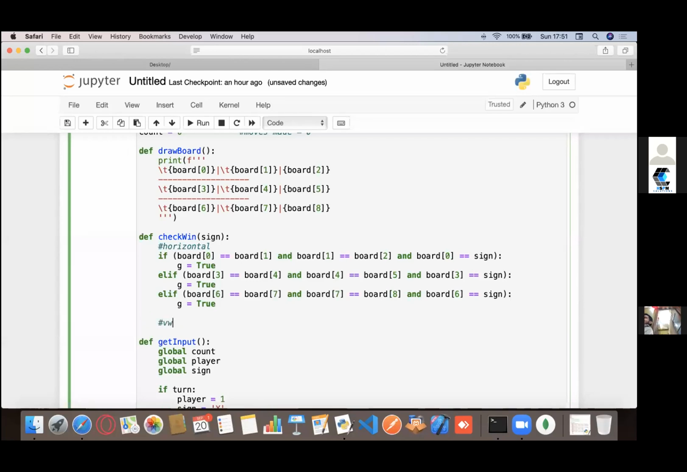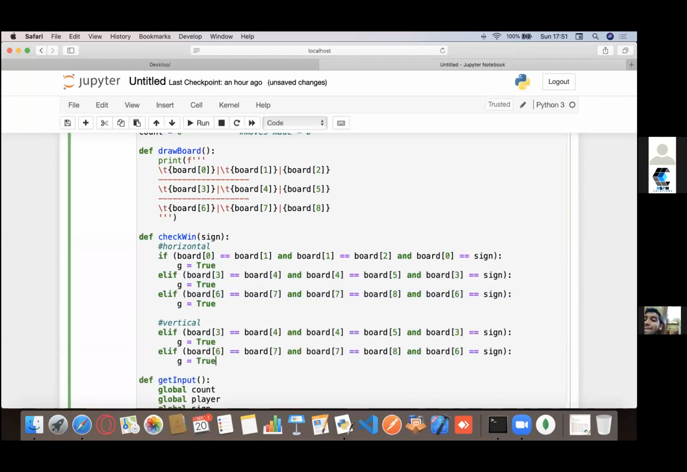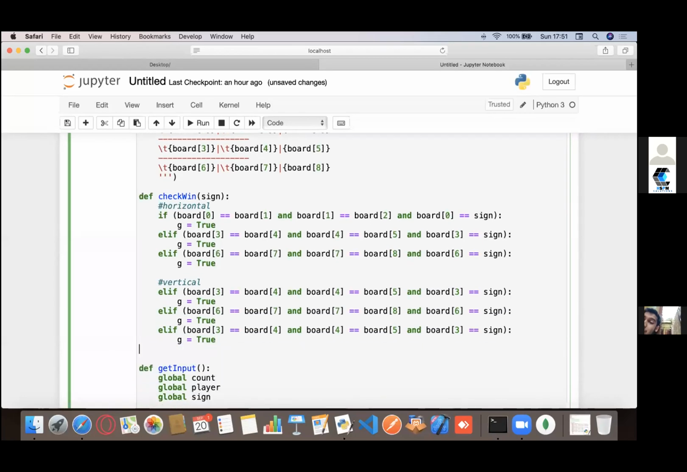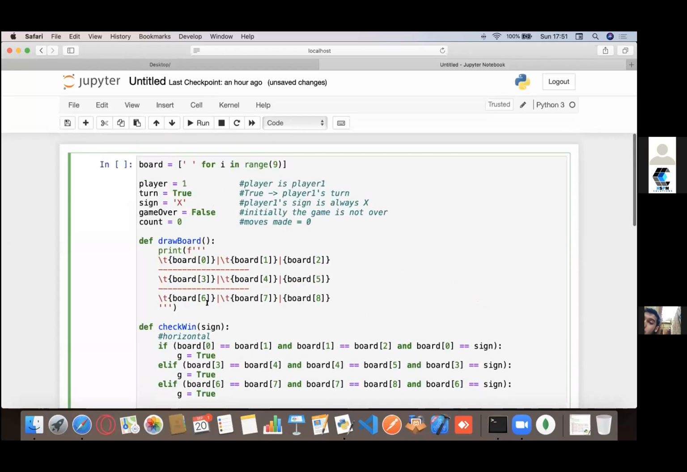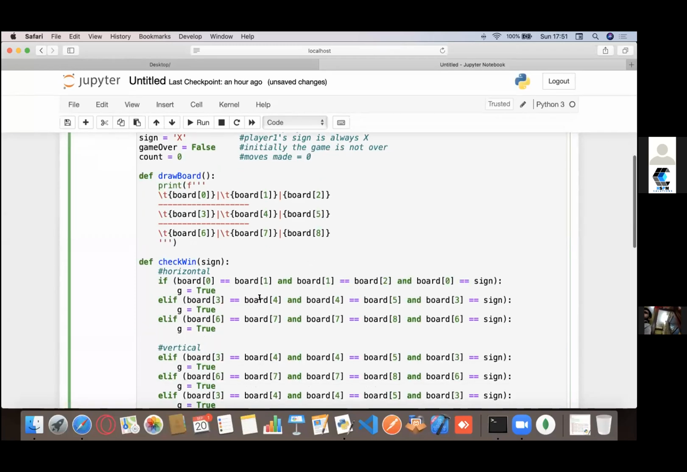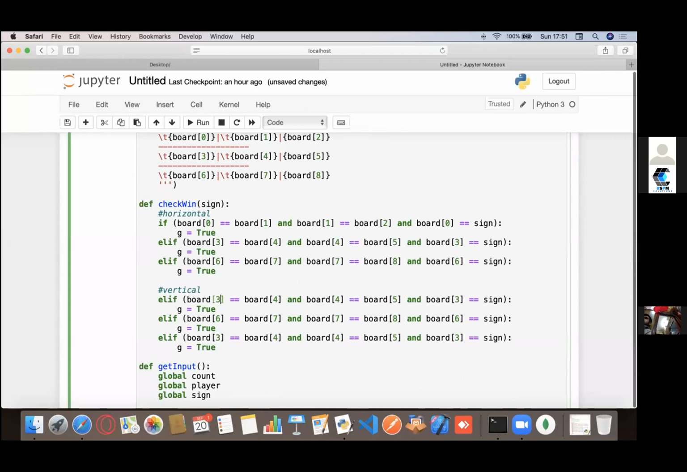Now let's check out the vertical ones. I'll just keep on working with these elifs as well, so I'm not actually going to come out of this elif right now. I don't need this one though. Now for the vertical ones, what do you think would be? So these are 0 3 6, 1 4 7 and 2 5 8, right? So let's actually do that.